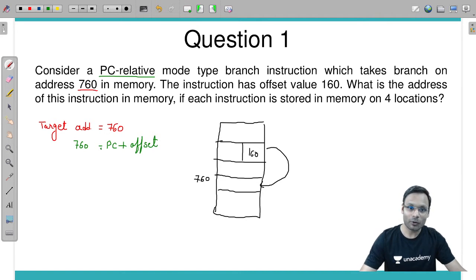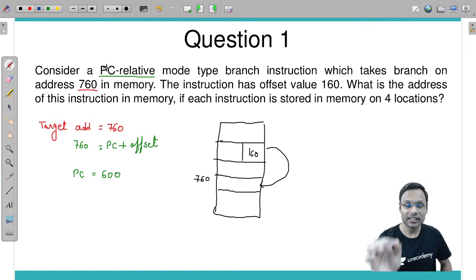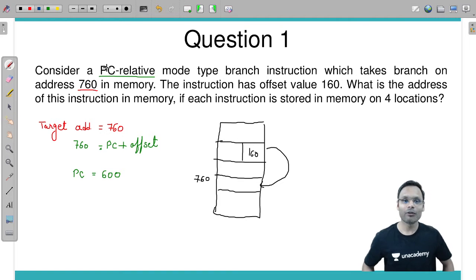What is the current program counter value? We don't know. What is the offset value? We know, 160. So PC you will be getting 600. But that PC will be the incremented value.